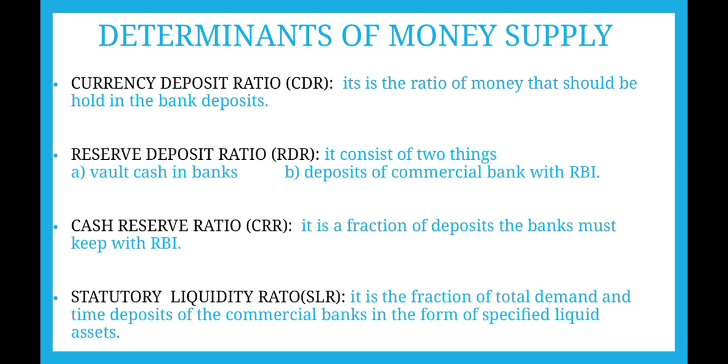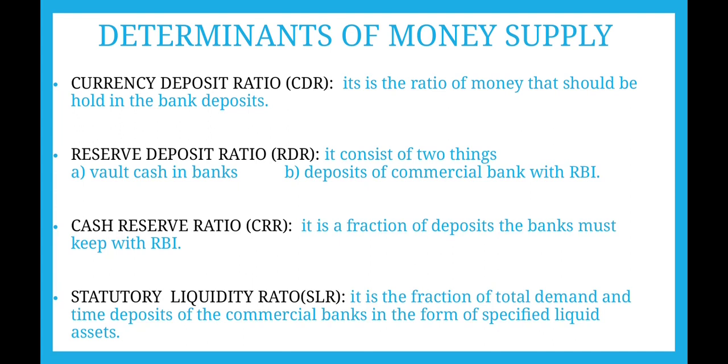Next we have the determinants of money supply. We have the currency deposit ratio, that is the money held by public in currency in a bank deposit is termed as currency deposit ratio.